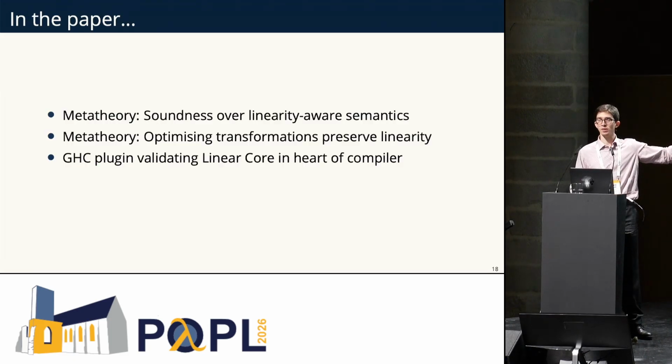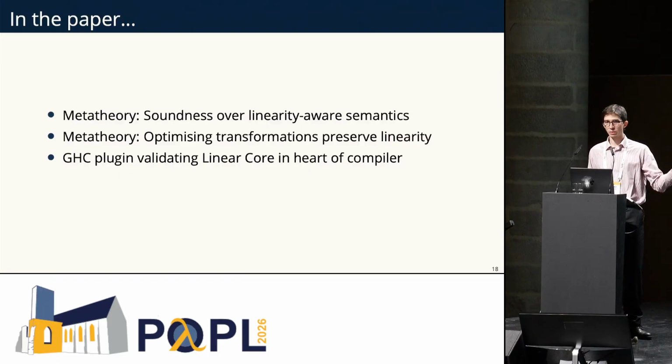Right, in the paper, as I mentioned a few slides before, we have a soundness result over a linearity-aware semantics that guarantees us both soundness and that well-typed programs do consume linear resources exactly once. We also have a large set of optimizations that GHC does, and we prove that if the program before optimization was well-typed, then optimizing it results in a well-typed program as well.